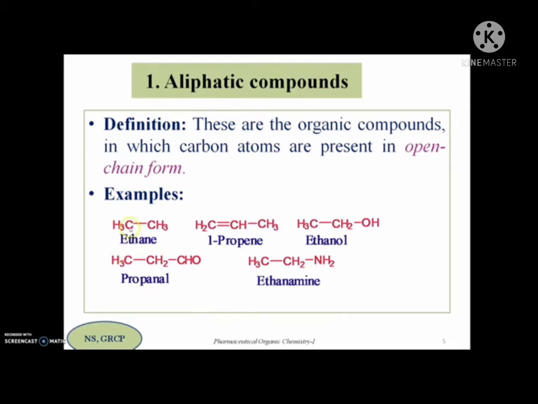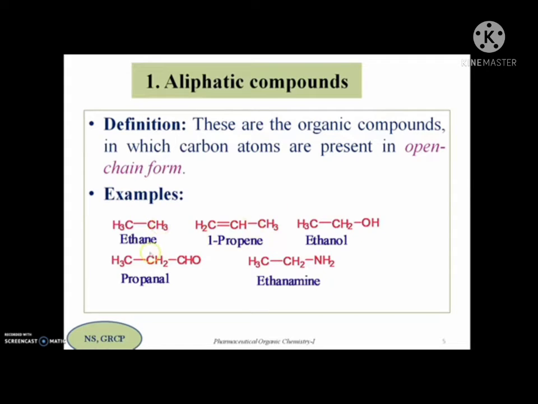The first one is a 2 carbon containing alkane, that is called ethane. The next one is a 3 carbon containing alkene. The functional group is alkene, so we call it 1-propene. The next one is known as ethanol. So the ethyl group is present with alcohol, it is known as ethanol, and a 3 carbon containing aldehyde is called propanal. The suffix is going to indicate the class of the organic compound here. And 2 carbon, that is ethyl group with amide, is known as ethanamide. So these are the IUPAC names of the molecules with structures given here.